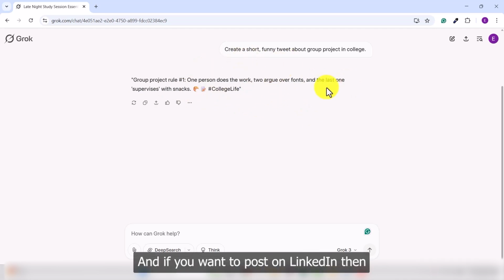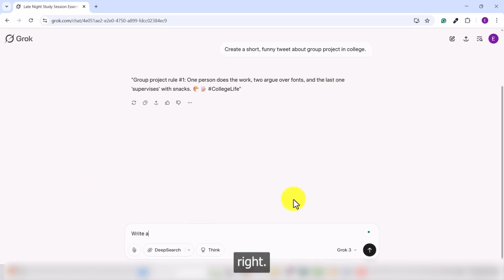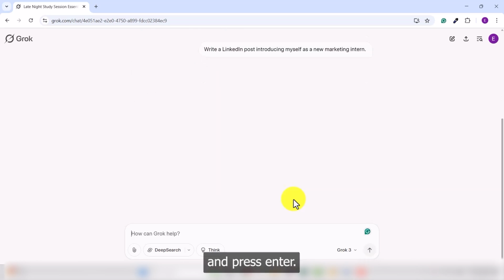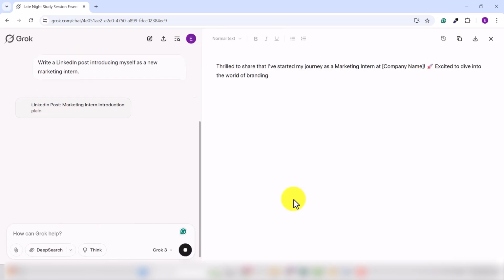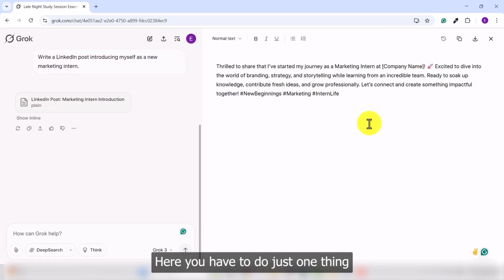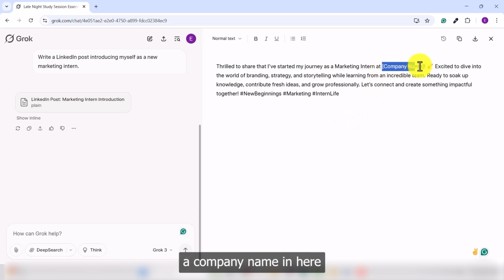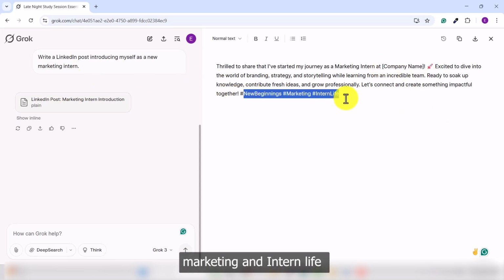And if you want to post on LinkedIn, then you can just give it a prompt as: write a LinkedIn post introducing myself as a new marketing intern, and press enter. Here you have to do just one thing: add a company name in here and just post on LinkedIn, with the hashtags as new beginning, marketing, and intern life.